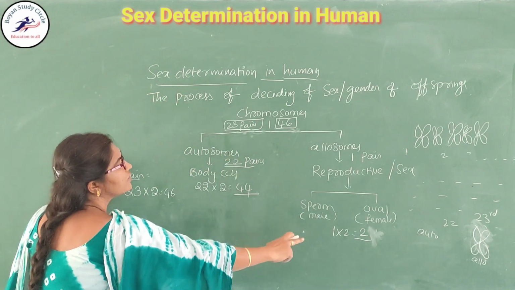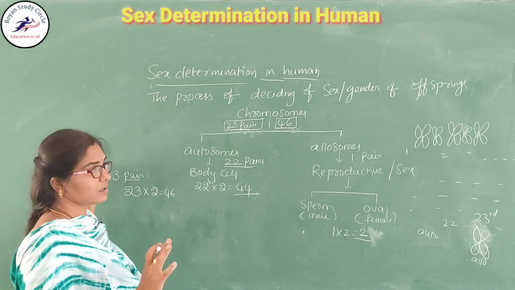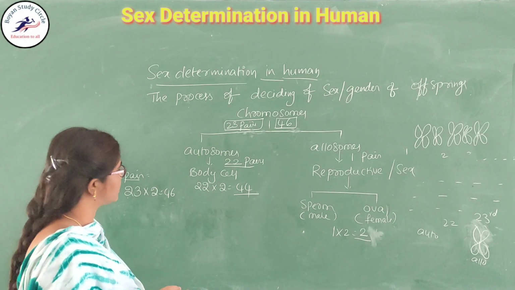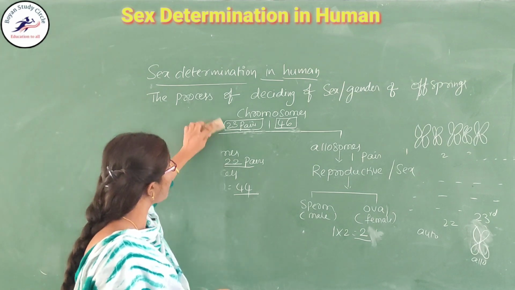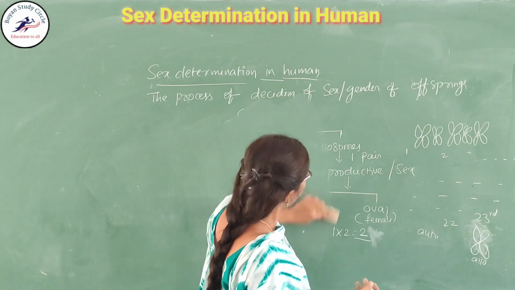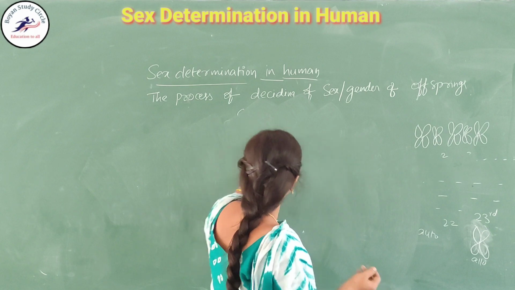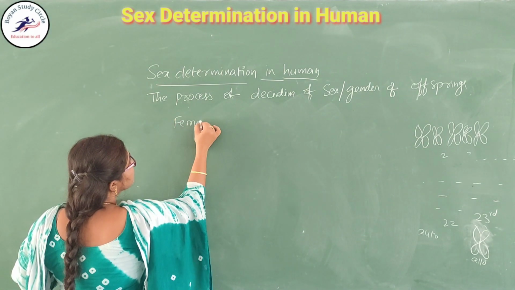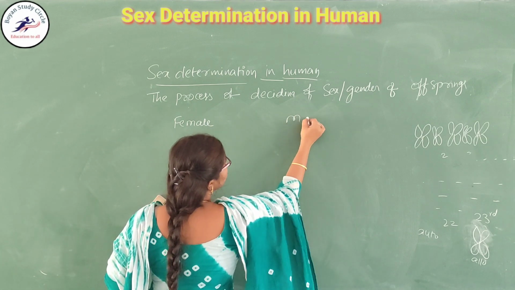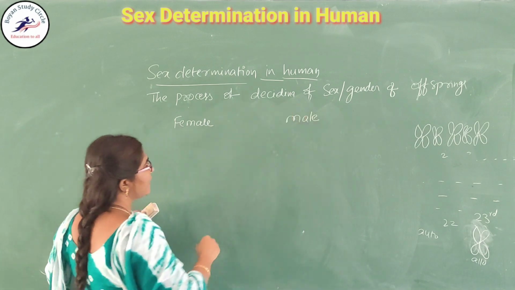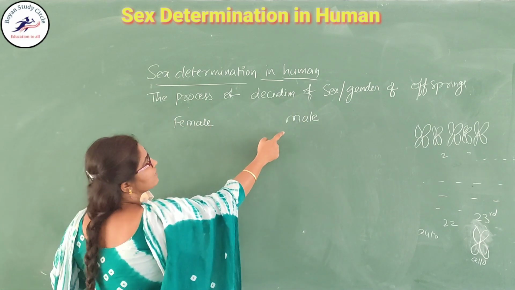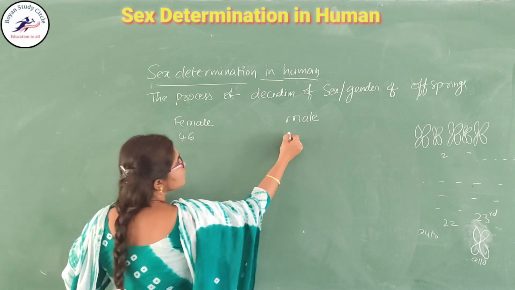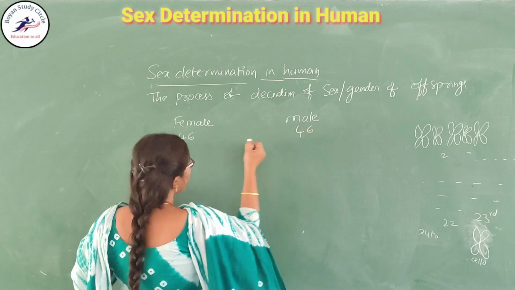This is before going to the lesson. We have completed the introductory part. Next we are going to see how the sex is decided. Here, the female and male: a mating occurs between the female and male. The female has 46 chromosomes, and the male also has 46.